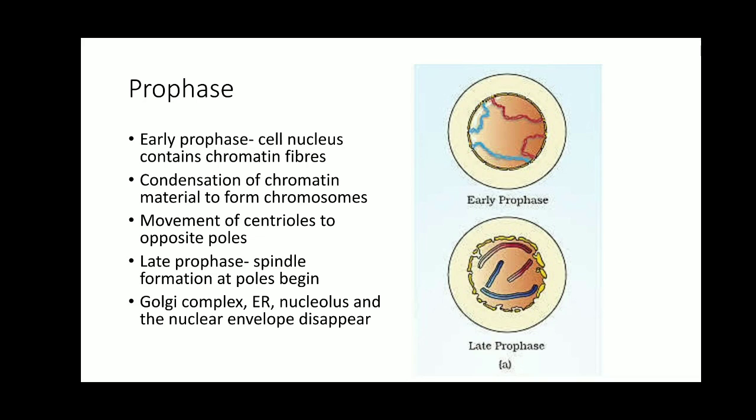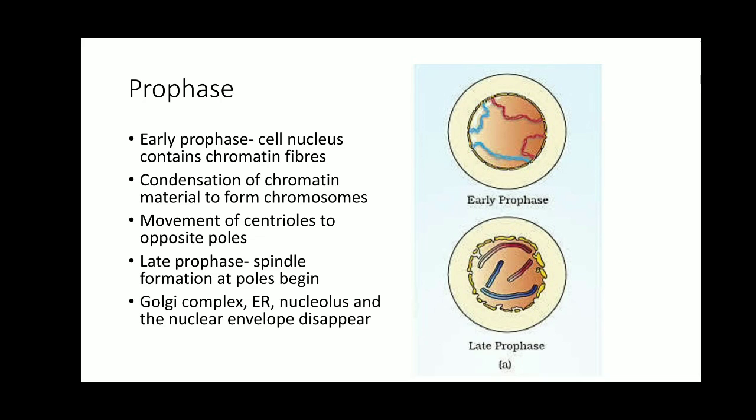Clear? And apart from this, if you see the endoplasmic reticulum and Golgi complexes, these all disappear in the prophase. In the late prophase, these are not observed under the microscope. Along with the Golgi complex and endoplasmic reticulum, the nucleolus and the nuclear envelope are going to disintegrate and disappear. However, an intact nucleus cannot be present throughout the cell division. It is going to disintegrate.